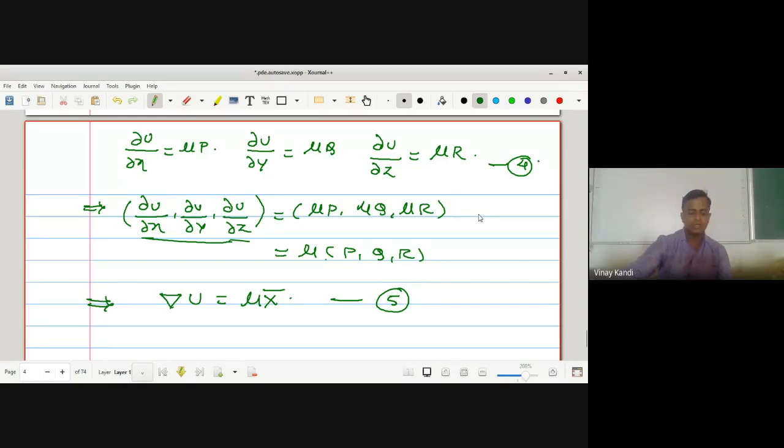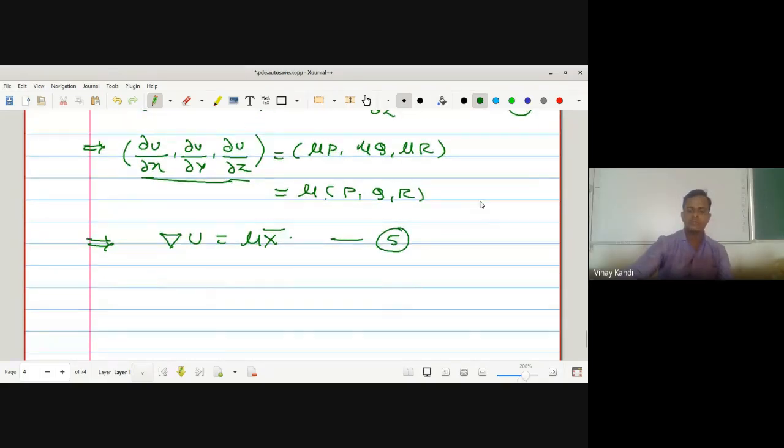Now we have one property: the curl of gradient of u is equal to 0. By using that property, we get curl of grad of u is equal to 0.